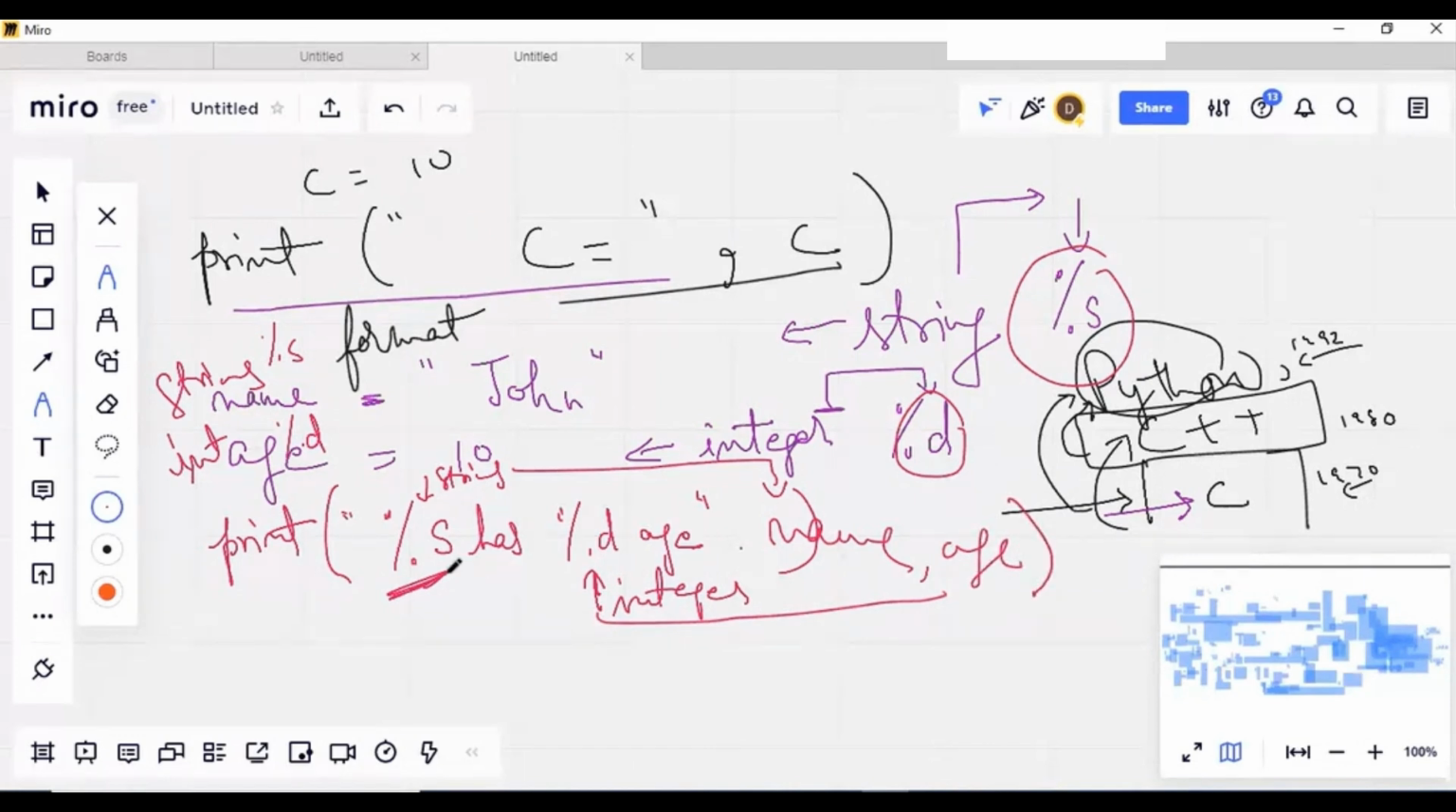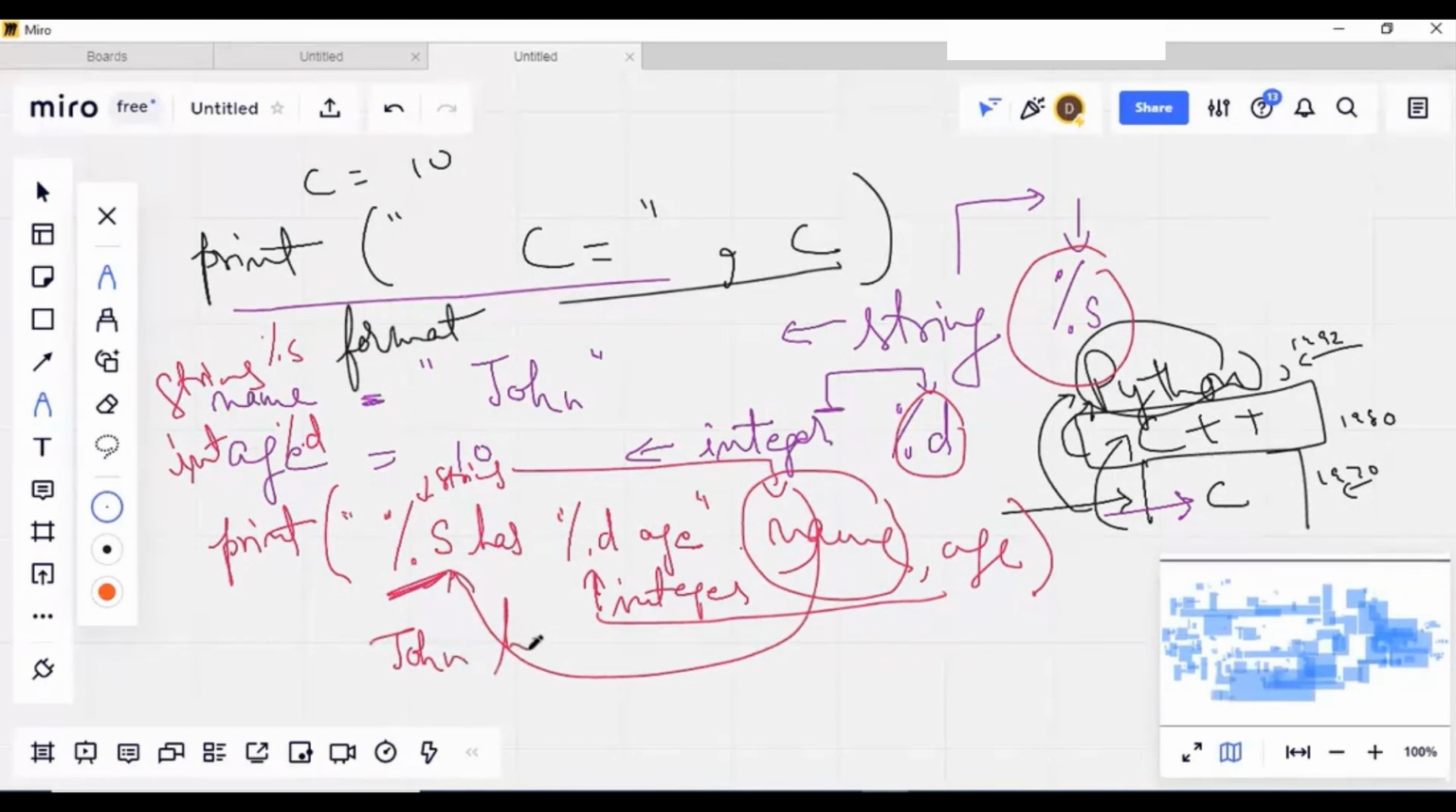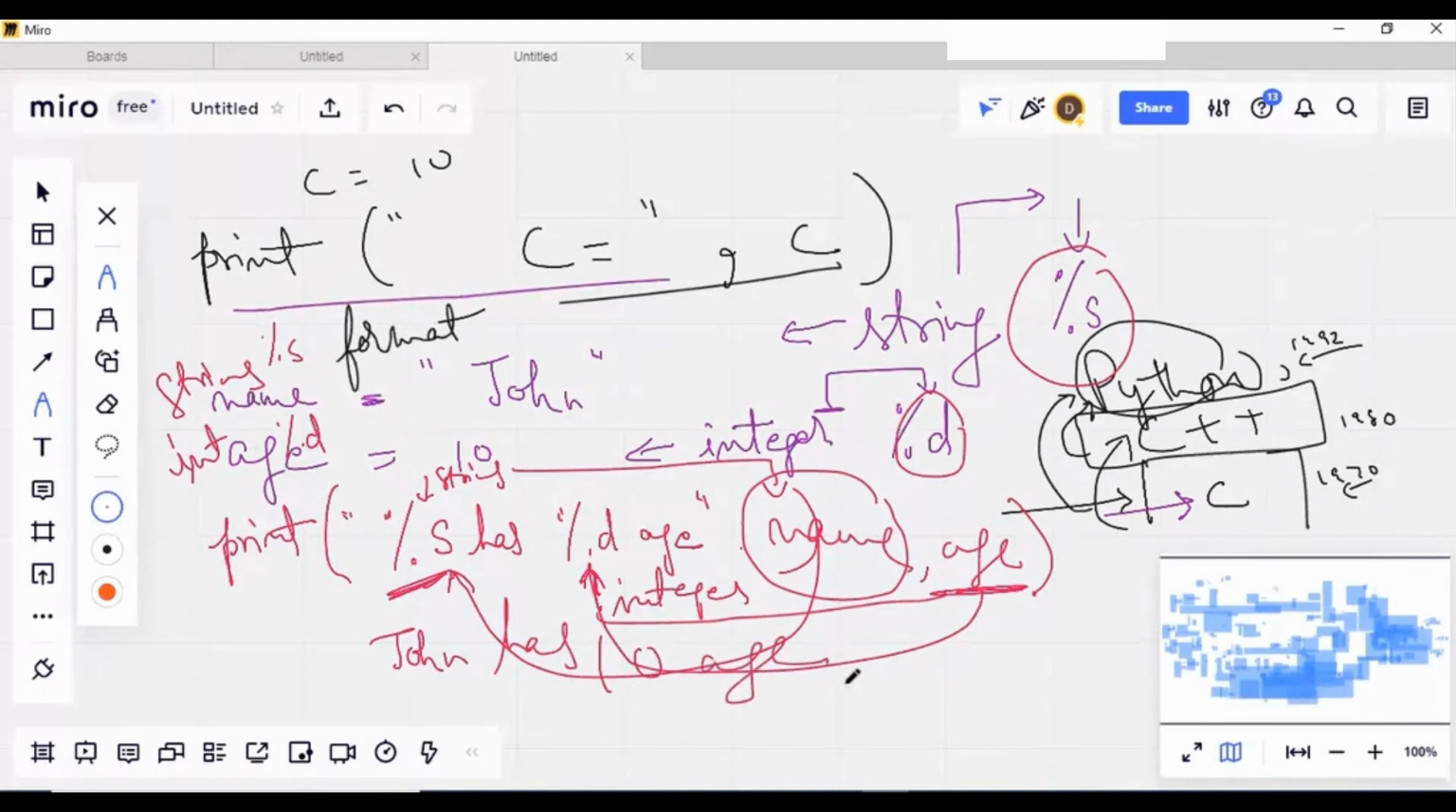Okay. So if I'm writing here %s has %d, so here name is representing this %s, which is John, and age is representing the %d, which itself is an integer, 10 age. So in this way we have to write it. So this is basically coming from C.